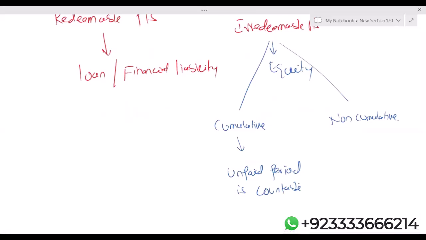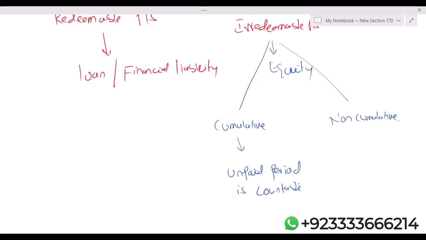If in 2025 they decide to pay the dividend, the organization will pay you the dividend for 2024 as well as 2025, because you have cumulative irredeemable preference shares.